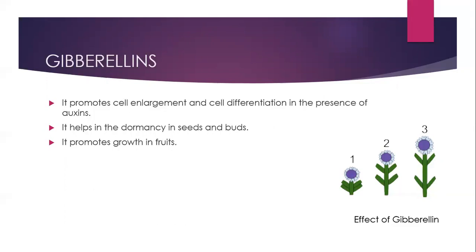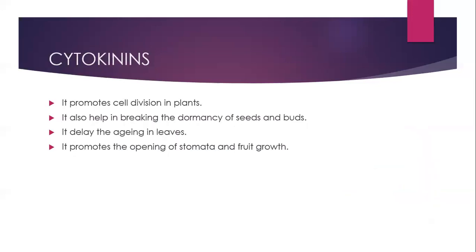These pictures show the effect of gibberellin plant hormones on the growth of plants. The plants on the left side in the given picture have low levels of gibberellin hormones. So, their growth is less. When synthetic gibberellin hormones are applied, the plants grow much more rapidly, as shown on the right hand side in the given picture. Next hormone is cytokinins.